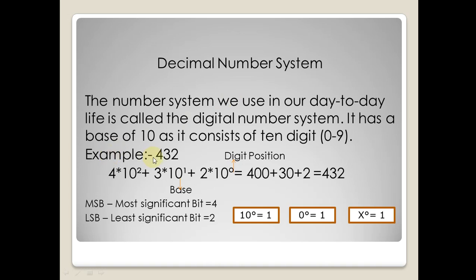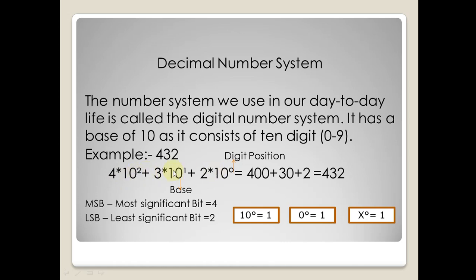Examples are there: 4, 3, 2. This is also given in your book. I'm taking the same number as in your book so that you do not get confused. First, take 2: 2 multiplied by 10 to the power 0. Always start from 0 and increase the power as you move left. So 2 into 10 to the power 0, then 3 into 10 to the power 1, and 4 into 10 to the power 2.